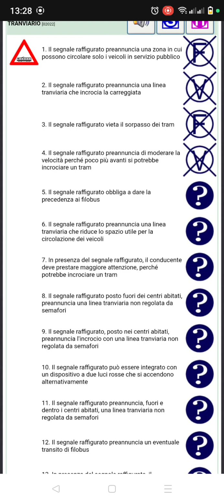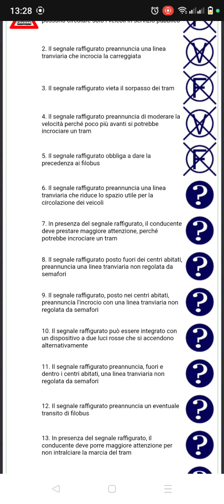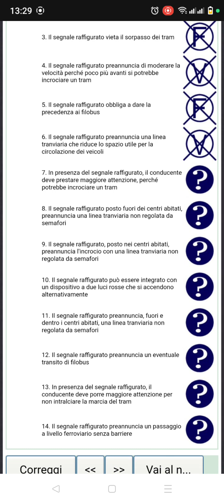This sign figure obbliga a dare la precedenza ai filobus. So this sign figure obliges us to give right of way to filobus. No, don't forget, it's not talking about filobus, it's tram. Number 6, il segnale raffigurato. This sign figure announces a tram line che riduce lo spazio utile per la circolazione, that reduces the space that is needed for the circulation of the vehicle. And it's true because there is a tram crossing there, so it reduces the space needed for the circulation of the vehicle, and it's true.